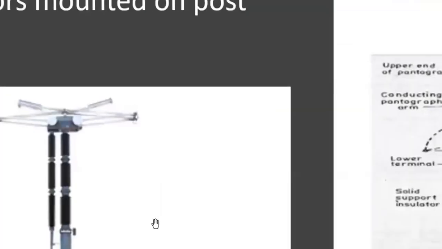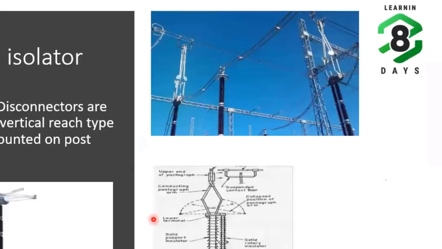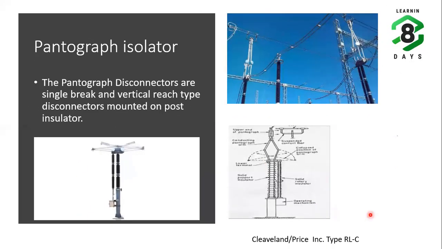Is it clear? Now we'll go on. Basically these pantograph isolators are used in 400 kV substations for busbar connections. So this is a busbar isolator.